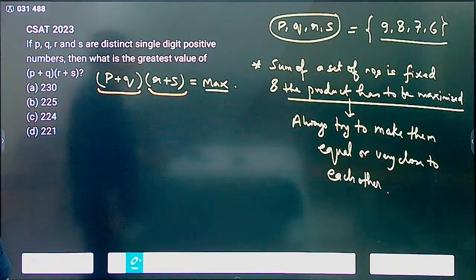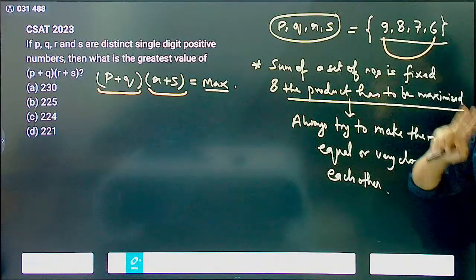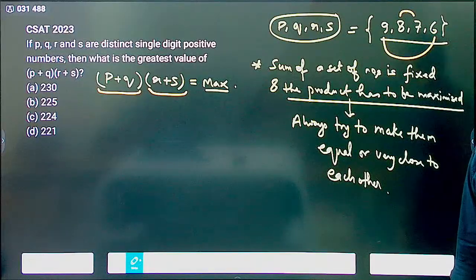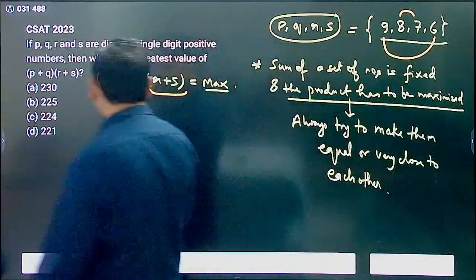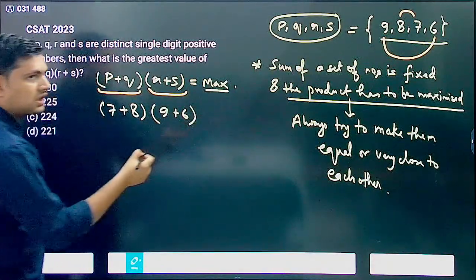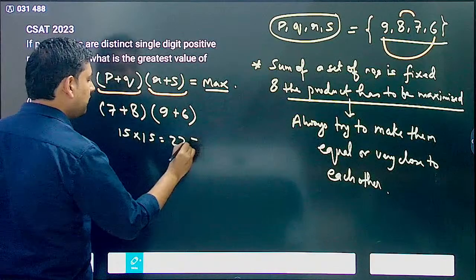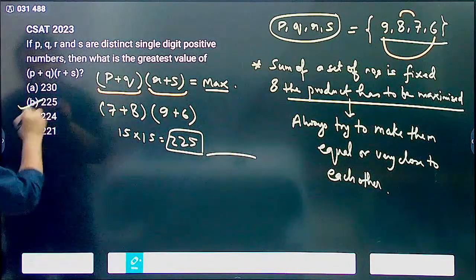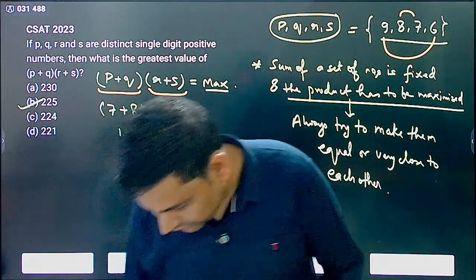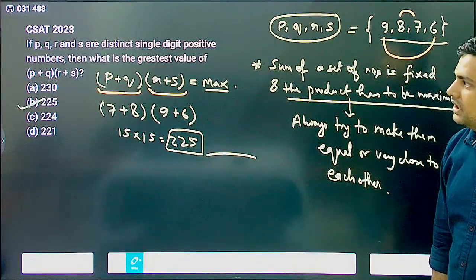Now, can you think of a possible case when these can be equal? The only possible case is to take 9 and 6 together, the 2 outer ones, and then you take the 2 middle ones. Both of them give you a sum of 15. So one sum will be 7 plus 8 and the other will be 9 plus 6. 9 plus 6 is 15, 7 plus 8 is also 15. 15 into 15 is 225. This is the maximum value without any doubt. So the answer becomes B. Understood? Simple.